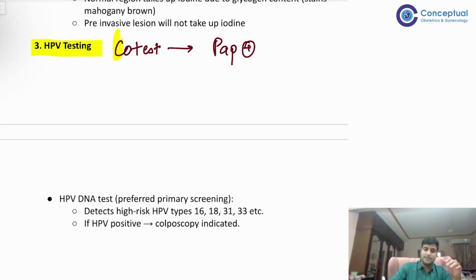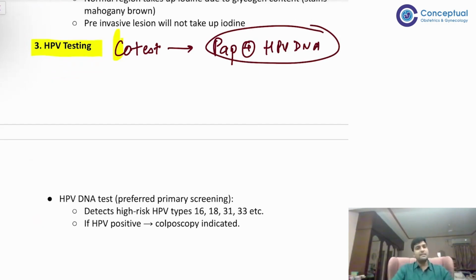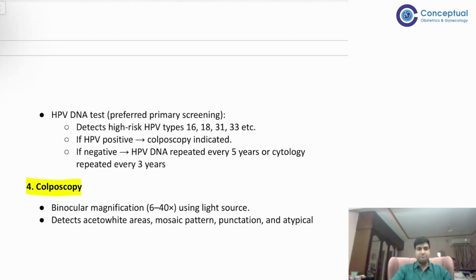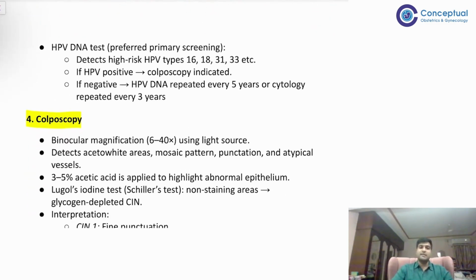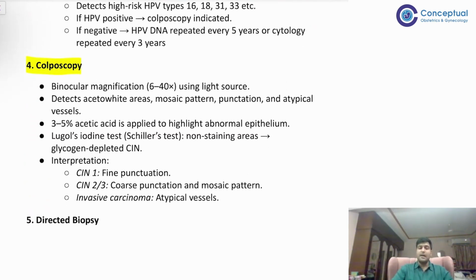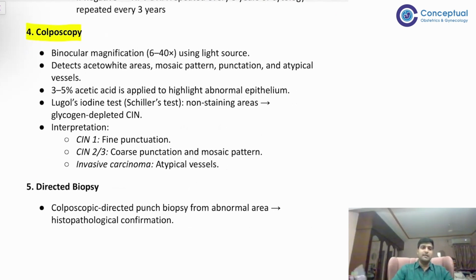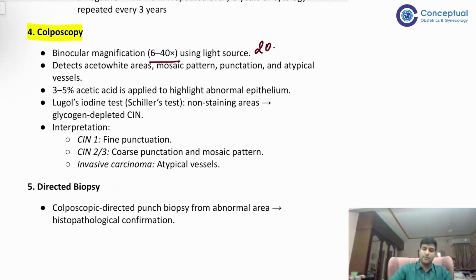PAP plus HPV DNA. This is called co-testing. So HPV DNA is done as a part of co-testing. It detects the high risk HPV viruses. And colposcopy: in that 6 to 40x, usually what we do, approximately 20 times magnification is taken, right?